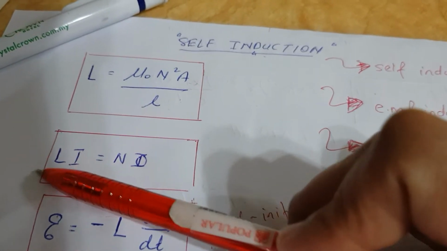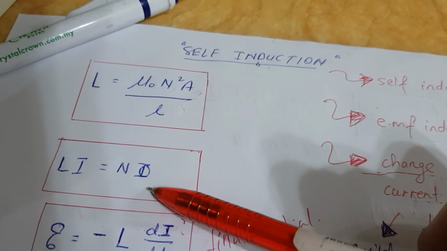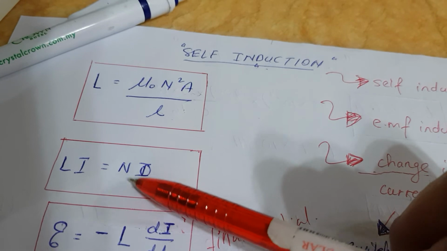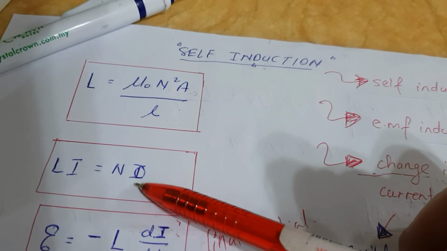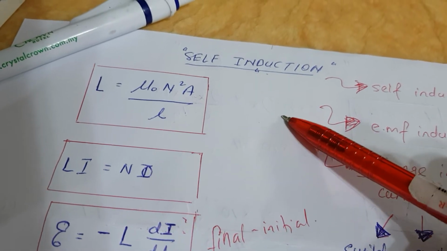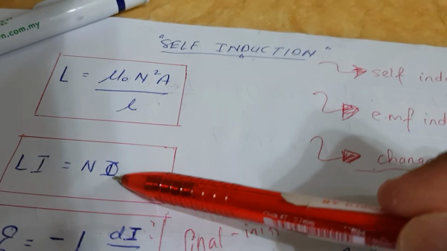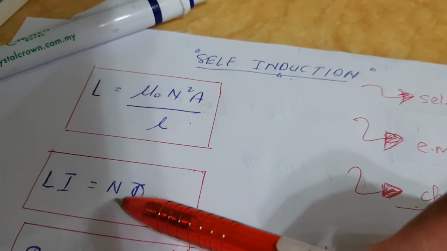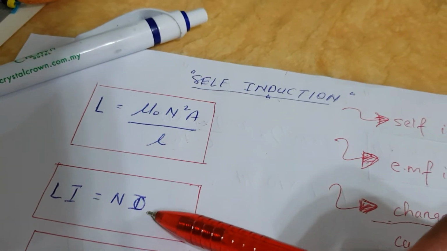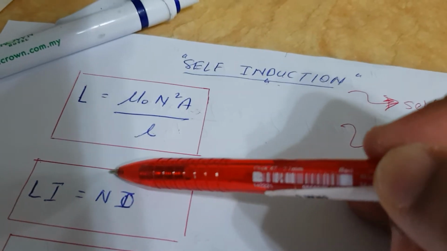Okay, next one, Li equals to N times magnetic flux. What are you finding here? You are finding magnetic flux linkage. That means how much magnetic flux throughout the coil, throughout all the turns. So whenever they ask you for magnetic flux linkage, it is N times magnetic flux or L times I. This can be equation 1. This can be equation 2.